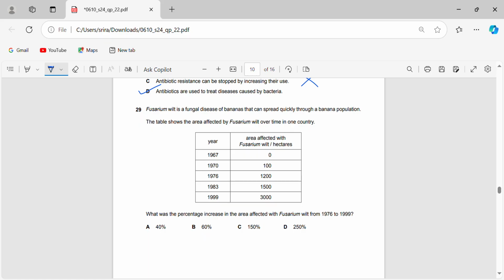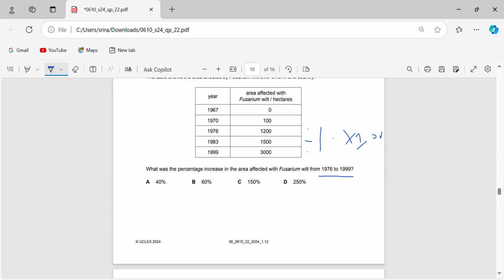Okay, so Fusarium wilt is a fungal disease of bananas that can spread quickly through a banana population. The table shows the area affected by Fusarium wilt over time in one country. So 1976 to 1999. Percentage increase is the new value minus the original value, divided by the original value, times 100. Let me write that out here.